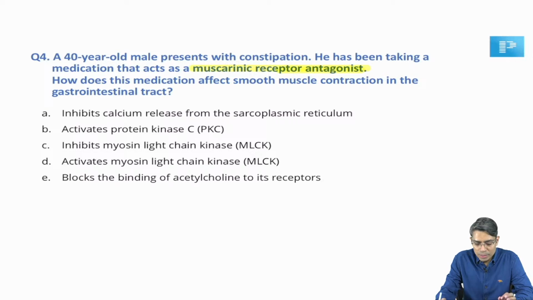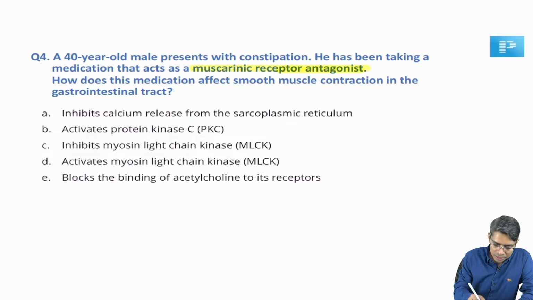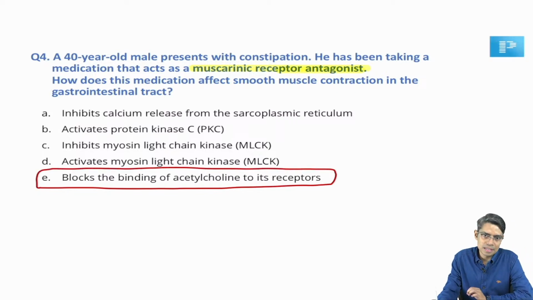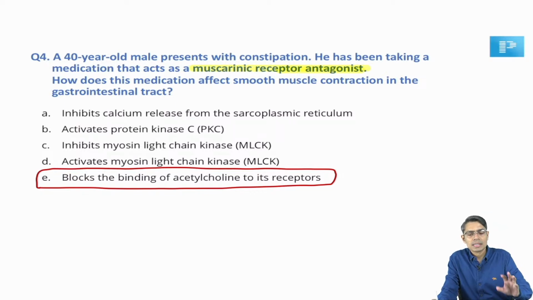Now, if you look at the options, one of the options is very easy to choose as an answer. But if you critically look at the other options, they are also very close options, right? You are giving the correct answer. Yes, I am getting the correct answer from many students here. Anti-muscarinic agent means they are going to block the receptor for acetylcholine. So the answer here is E: it blocks the binding of acetylcholine to its receptor. Correct answer, there is no problem. The anti-muscarinic agent is going to block the receptor of acetylcholine, right?